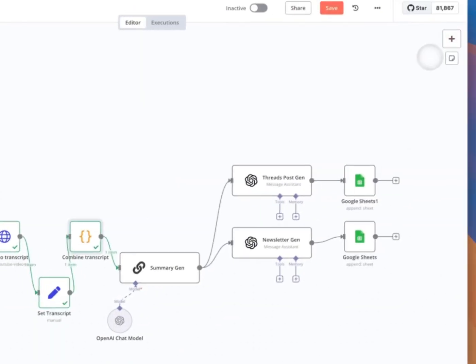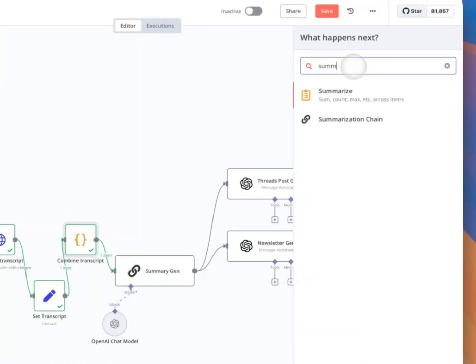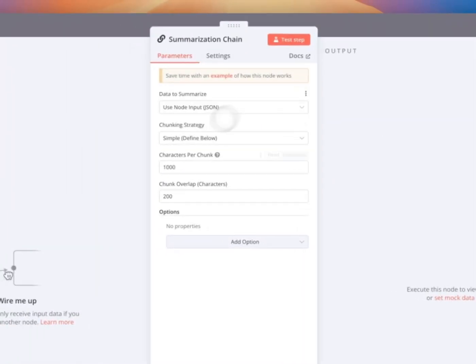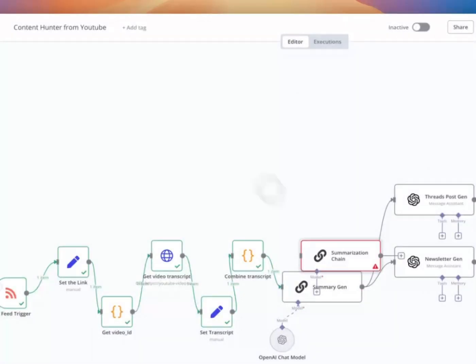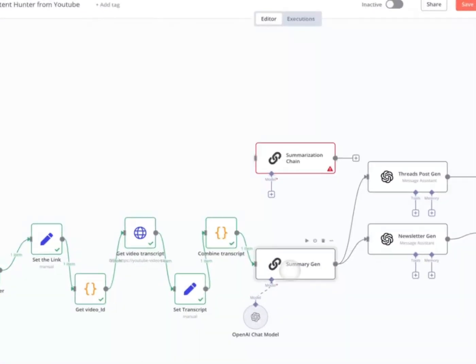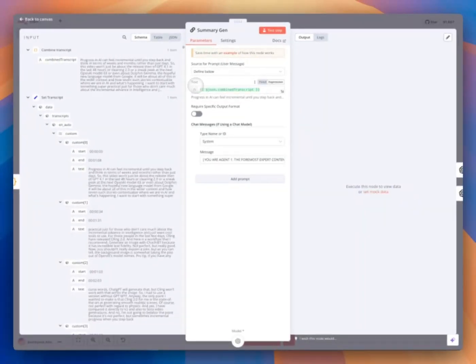So to add a summary chain, you can click on the right side here and click just summary here, like this. I already have it, so I will click this one. And we just need to pass this combined transcript into our input here.